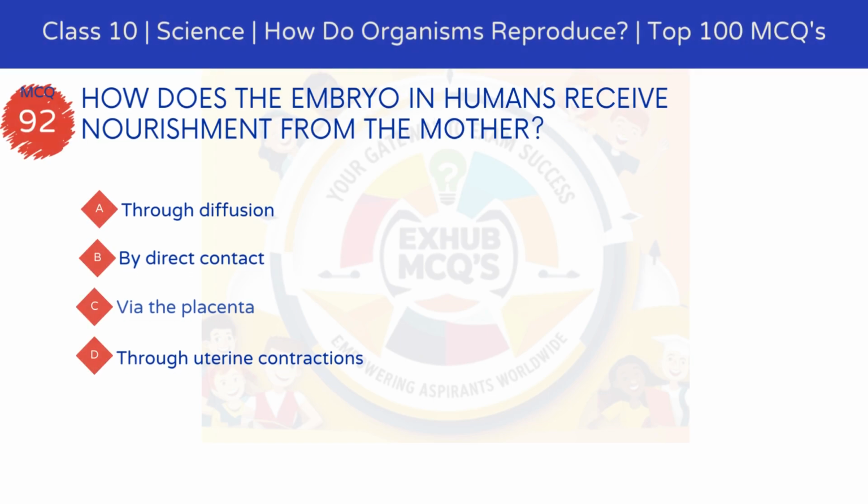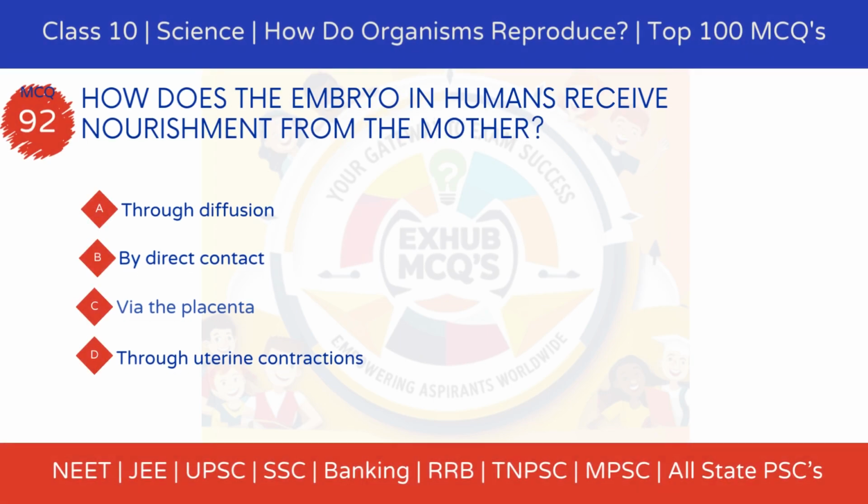MCQ 92, how does the embryo in humans receive nourishment from the mother? Option A, through diffusion. Option B, by direct contact. Option C, via the placenta. Option D, through uterine contractions.